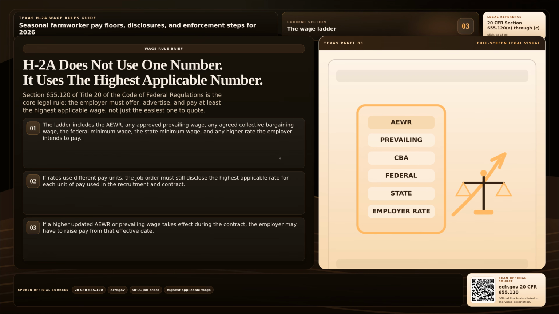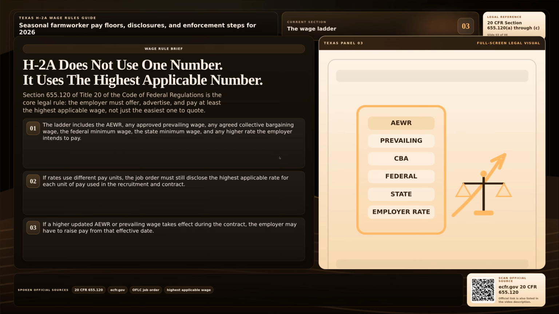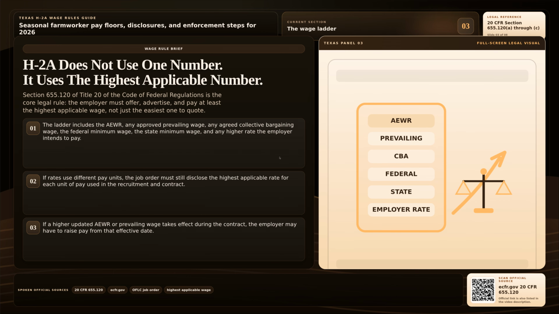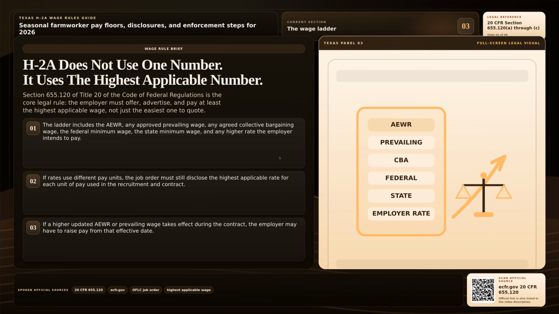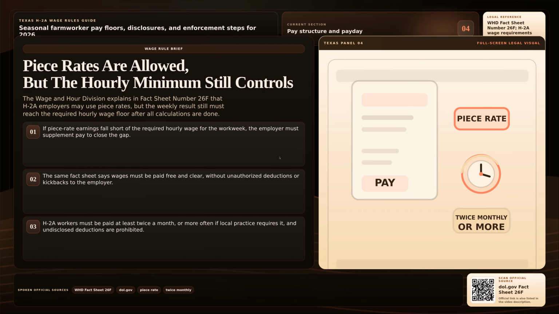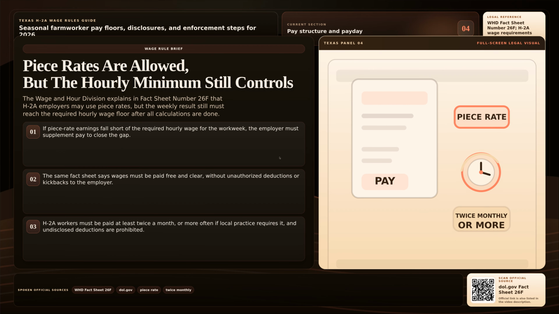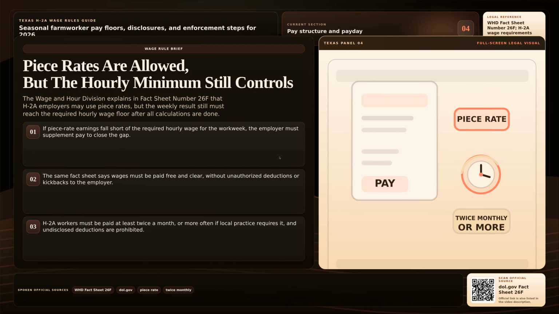The Wage and Hour Division explains in Fact Sheet number 26F on dol.gov that H-2A employers may use piece rates when the method is properly disclosed in the job order. But the hourly minimum still controls the weekly result. If the worker's average hourly piece rate earnings fall below the required hourly wage for that work week, the employer must supplement the pay.